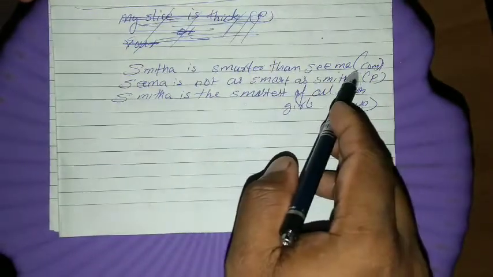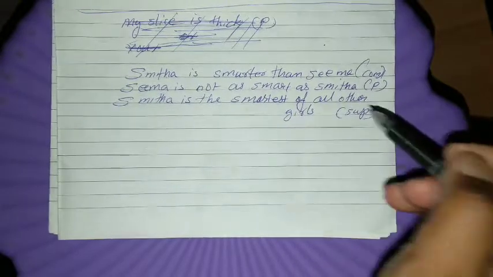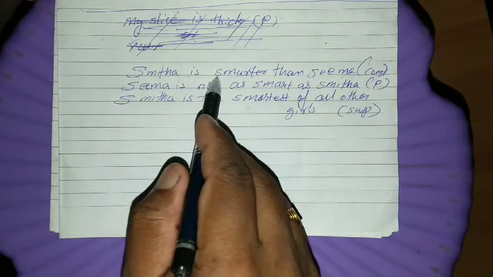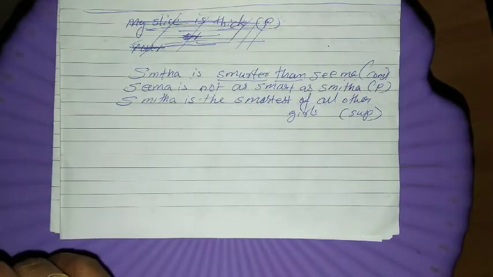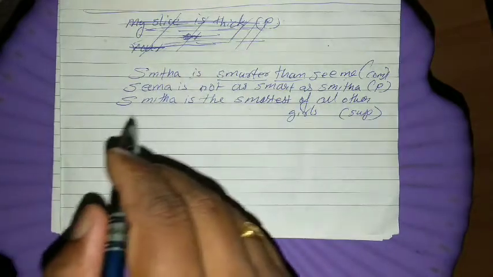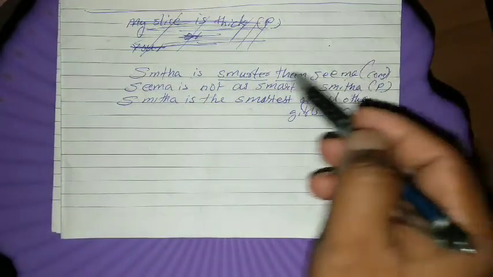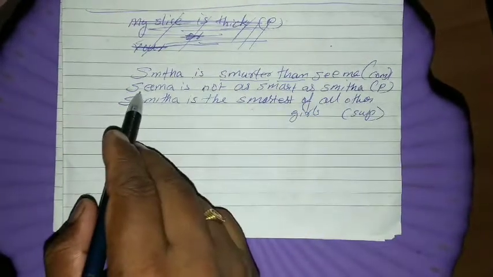Okay, so another example we can take, Smita is smarter than Seema. Okay, so here we have seen that the smarter er form is there, than is there. So we can confirm which degree it is. It is a comparative degree. So if you want to change into the positive degree, what will we do?